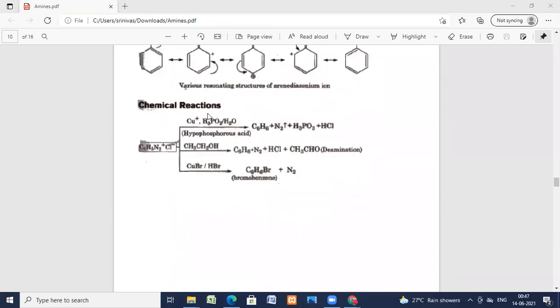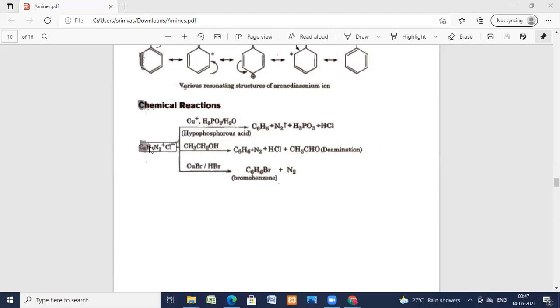Coming to the chemical reactions, benzene diazonium chloride on reaction with copper ion in presence of hypophosphorous acid and water, benzene is formed, nitrogen gas is liberated, phosphoric acid and HCl are formed.